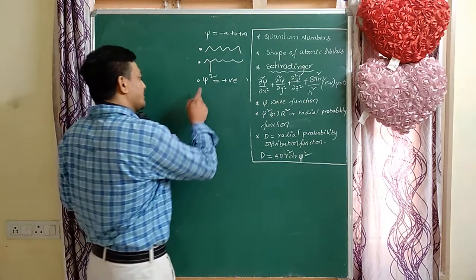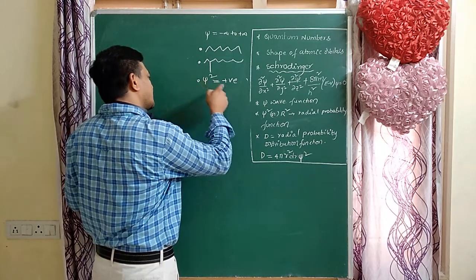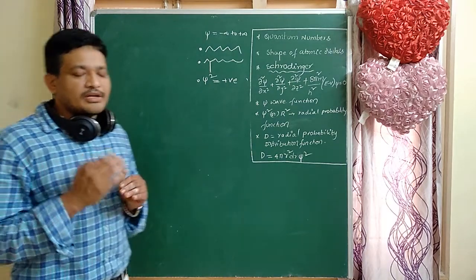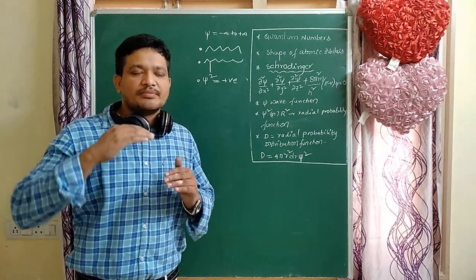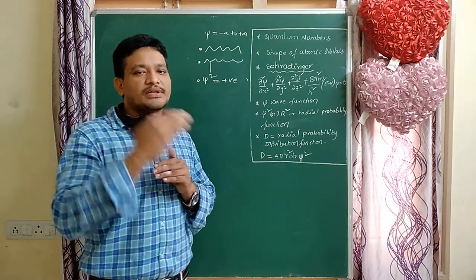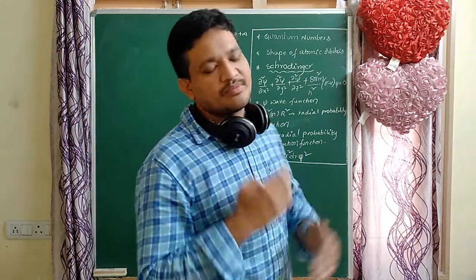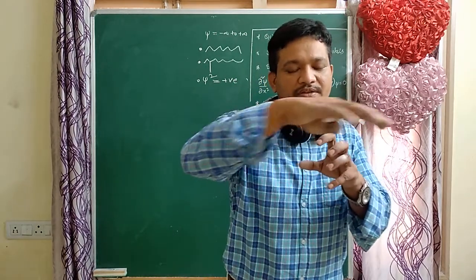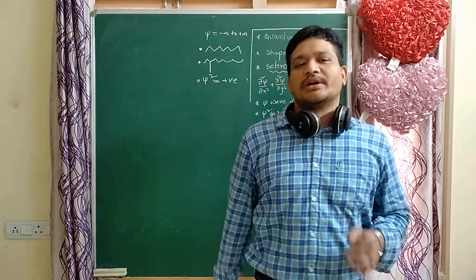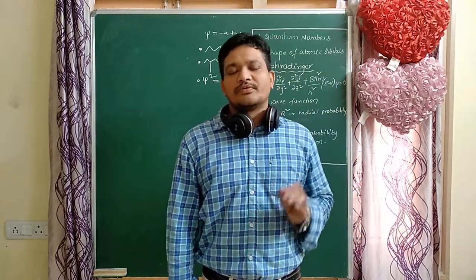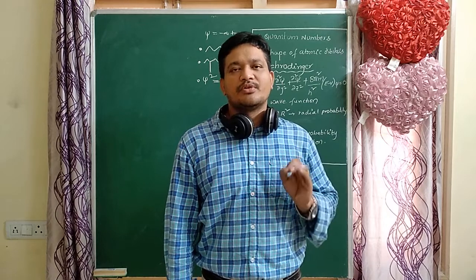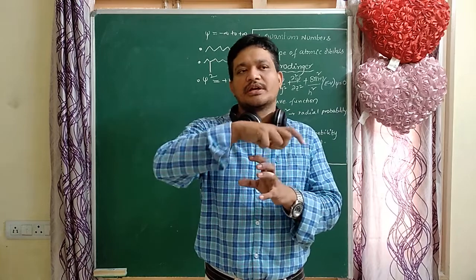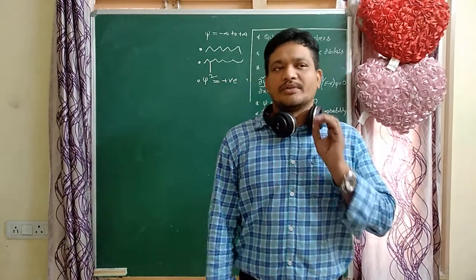Here the psi square value indicates the probability function, where the probability of finding an electron is maximum around the nucleus. The imaginary area where the probability of finding an electron is maximum, about 95%, is called an orbital, an atomic orbital.